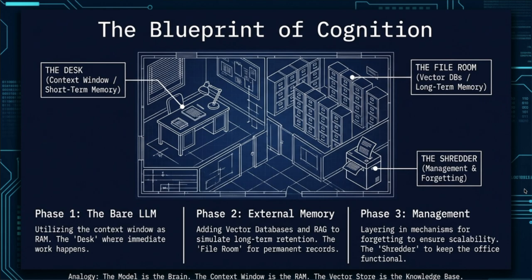Second, we have the file room, which represents vector databases or long-term memory. This is for permanent records that we do not need every second, but must be able to find when the situation calls for it. Third, we have the shredder, which represents management and forgetting. This keeps the office functional by removing clutter.